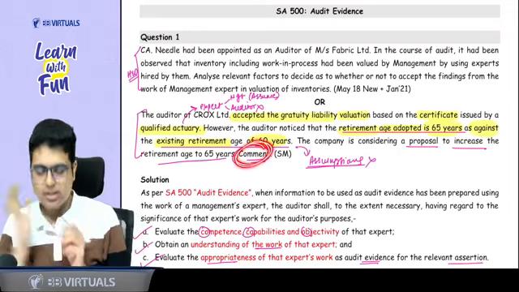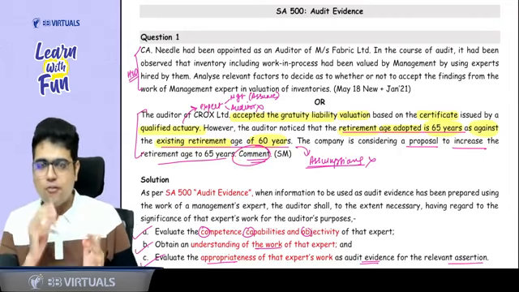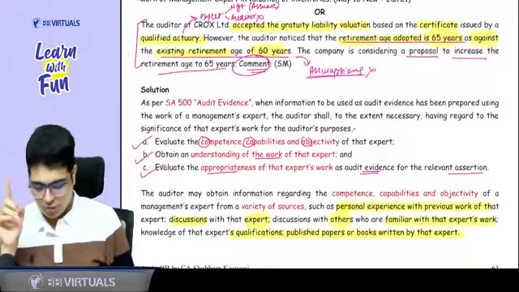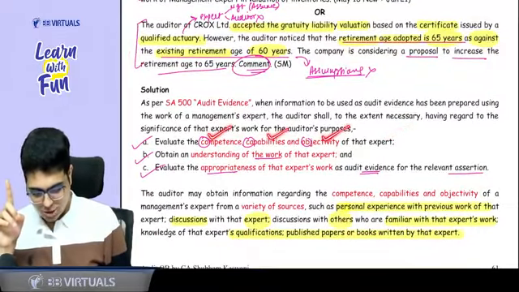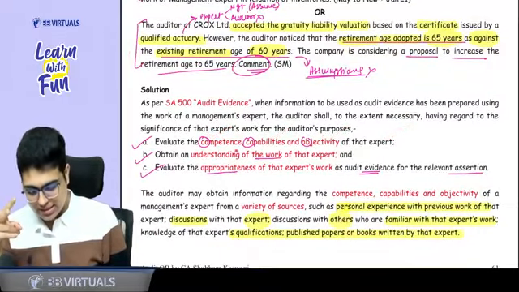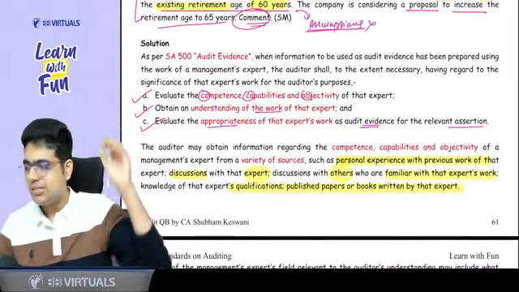It says comment. So whenever I give such type of question, first of all, you will write the theory. What audit procedure you will do? First of all, you will understand the expert, CCO of the expert, competence, capability, and objectivity. Second thing, you will understand his work. Third thing, you will see whether the work is appropriate. Now, sir, explain these 3 points briefly.